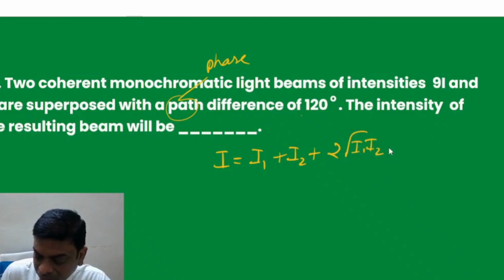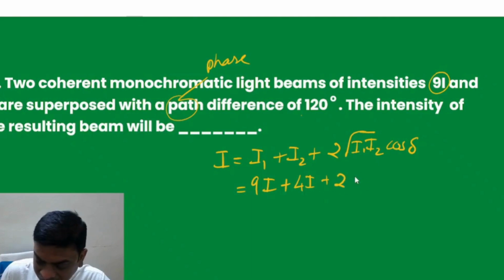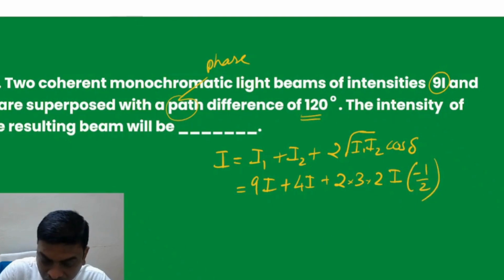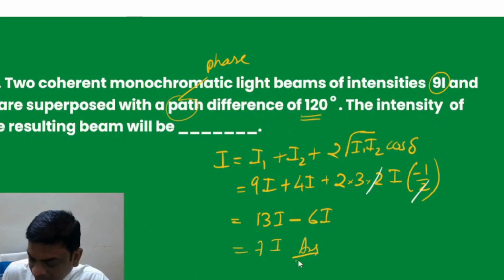So I1 is 9I, I2 is 4I, plus twice root 9 is 3, root 4 is 2, I, and cos 120 degrees is minus half. So you can cancel this, the 2 and 2 get cancelled here, and we are left with 9 plus 4 is 13I minus 6I. So the end result is 7I. 7I is the final answer.